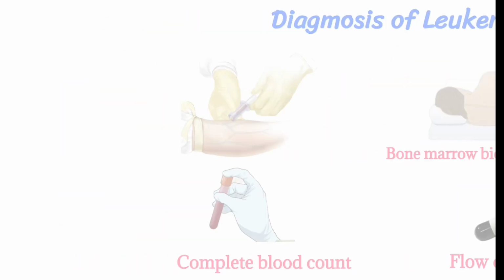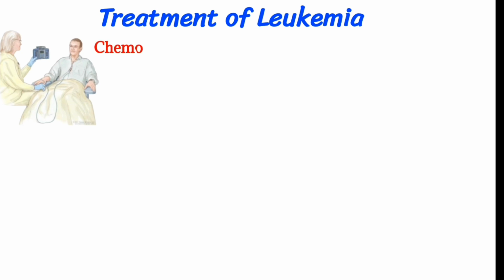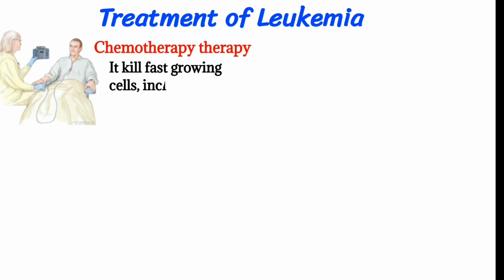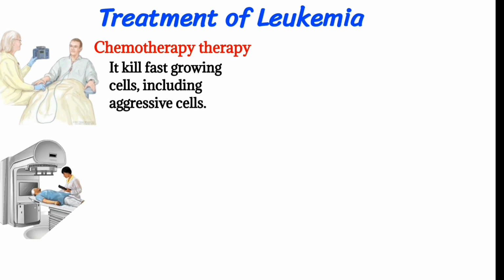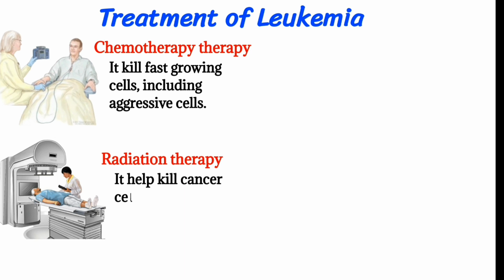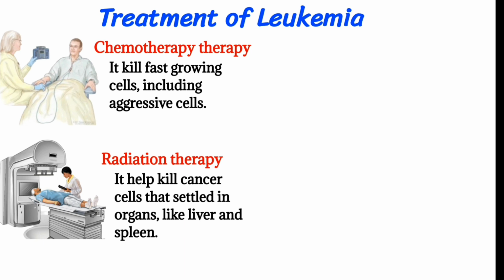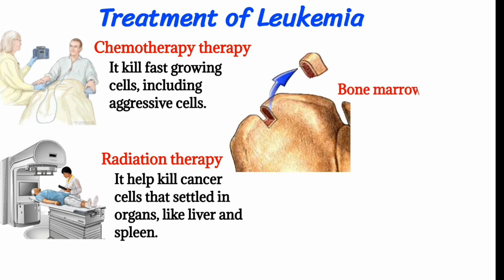Treatment of leukemia includes chemotherapy, which kills fast-growing cells, including aggressive cells. Radiation therapy helps to kill cancer cells that settle in organs like the liver and spleen. And bone marrow transplant stimulates the production of healthy cells in the bone marrow.